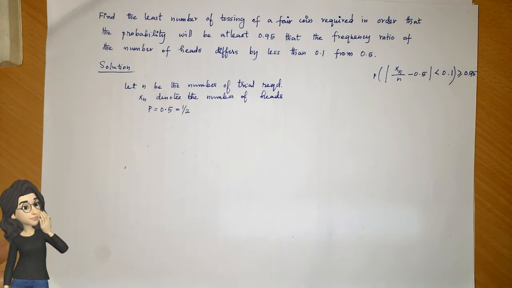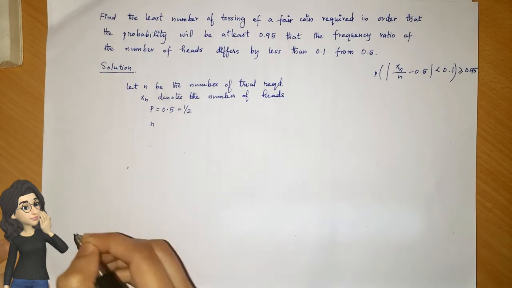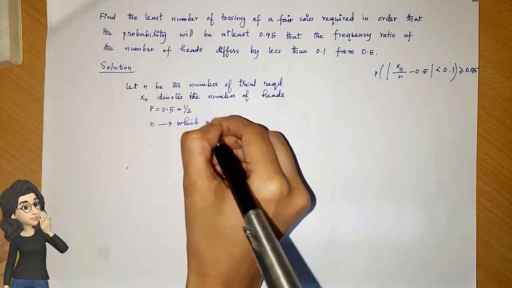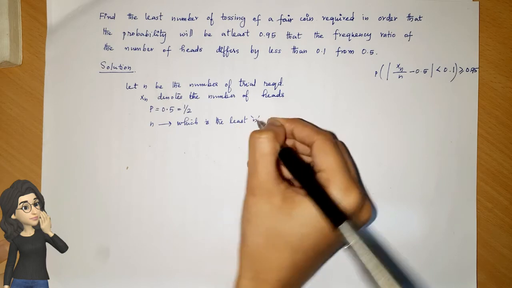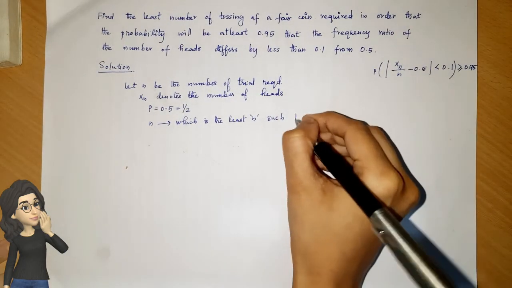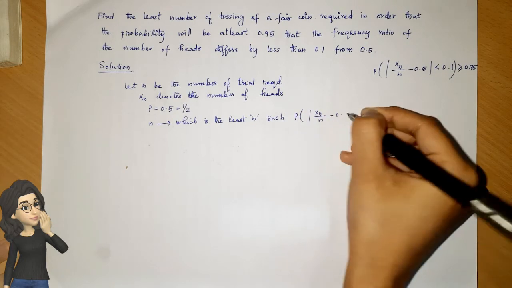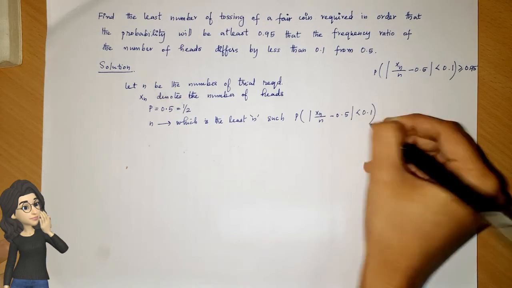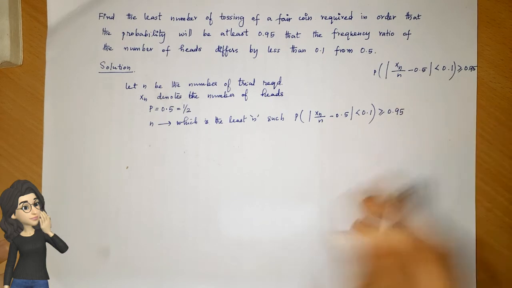We are required to find the least n such that this probability holds. That is, the probability of modulus Xn by n minus 0.5 less than 0.1 is greater than or equal to 0.95.